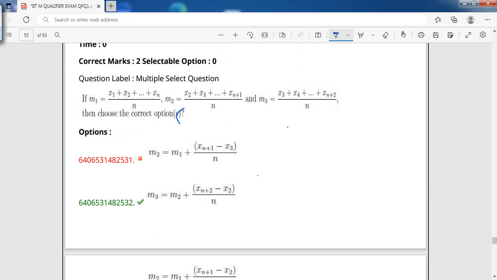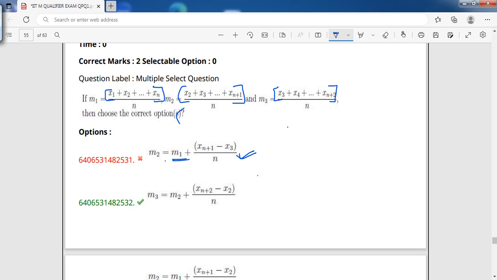If M1 is equal to x1 plus x2 plus x3 till xn by n, M2 is equal to x2 plus x3 plus xn plus 1 by n, and M3 and so on. Now, you wanted to find the thing. How? You see over here. Please concentrate. M2, now just go with the options if you want. M2 is M1 plus this one. Is it so? See, M2, the series is starting from x2. M1, the series is starting from x1 till xn. M3 is starting from x3 to xn plus 2.